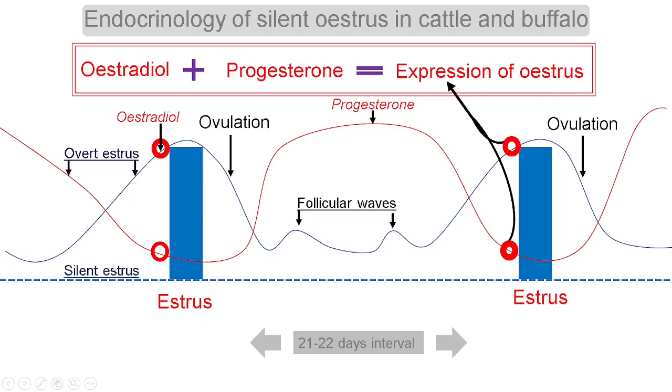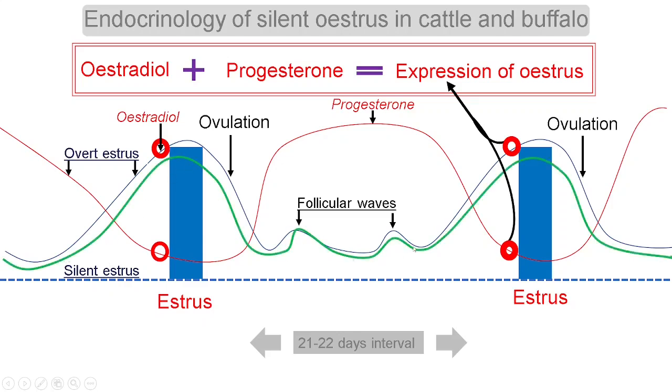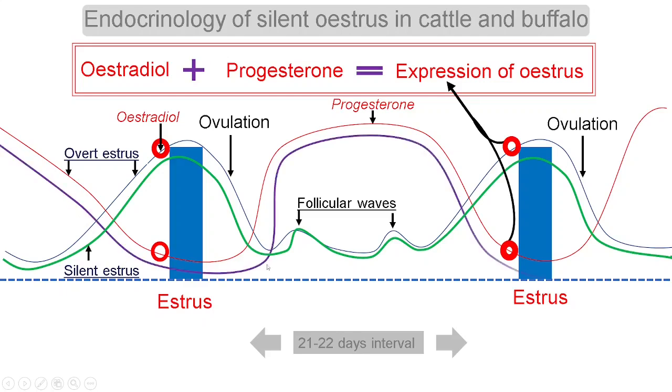So let us see in the case of a silent estrus animal, then it will be very clear to us. We compare it with the overt estrus animal, which shows the sign of estrus very clearly, and look at the level of estradiol and progesterone. This is the estradiol level. See, their level of estradiol is below the overt estrus animal. And let us see the progesterone level. This progesterone level is also below the overt estrus animal.